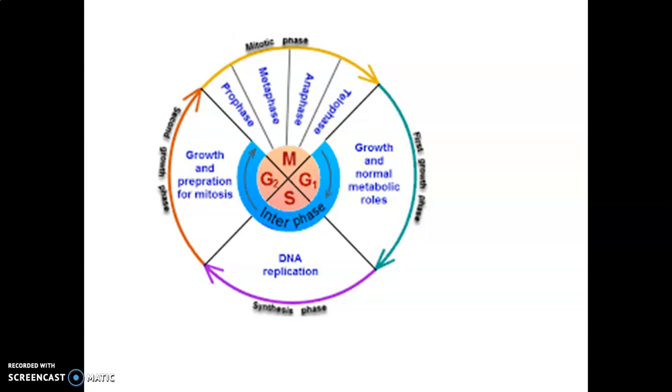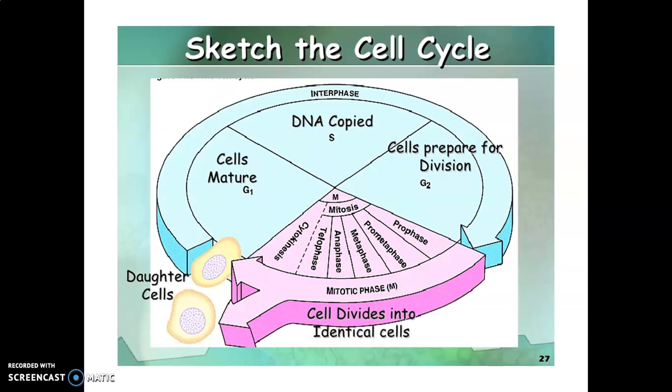So this is a cell cycle, children. Cell division is a very important process in all living organisms. During the division of a cell, DNA replication and cell growth also take place. It is very clear in this picture. All these processes, that is cell division, DNA replication and cell growth, have to take place in a coordinated way. For what? To ensure correct division and formation of progeny cells.